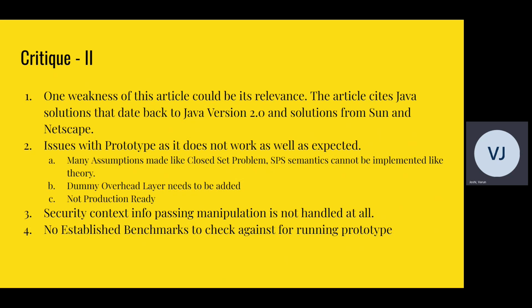Security context info manipulation is not handled. So basically, if you can make sure that the initial method is just set to true, you can keep fooling the system. And there were no established benchmarks to check the system against. So that was an issue.